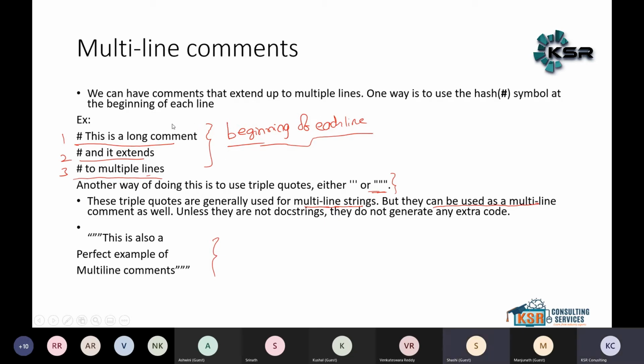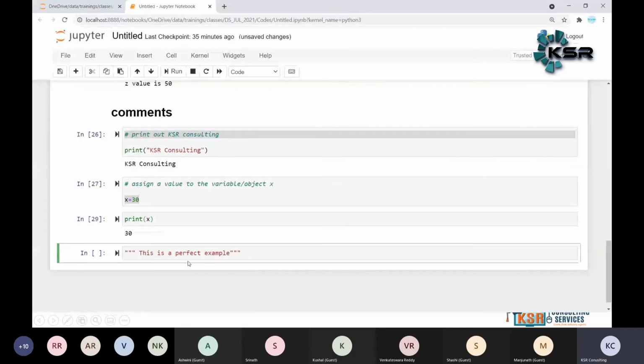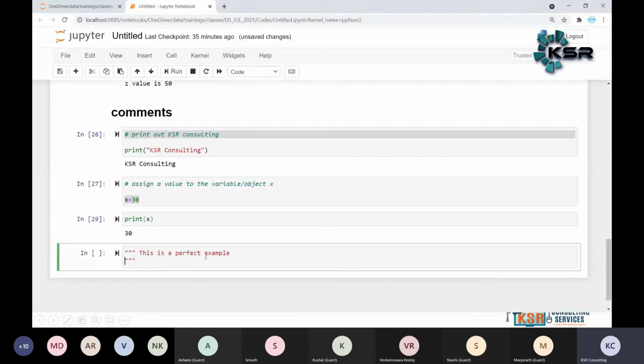So in the multi-line, in this case, this is a long comment, first line. So there are two different ways we can write the multi-line comment. One way is to use the hash symbol at the beginning of each line. So this is a long comment, extending multiple lines. Another way is the triple quotes. The first one we explained, at the beginning of each line we use hash. This is line 1, 2, 3. The other way is triple quotes. So now we are using the triple quotes. This is the perfect example.